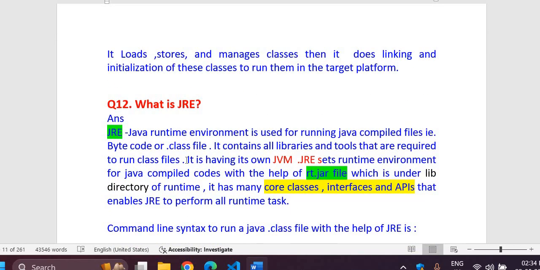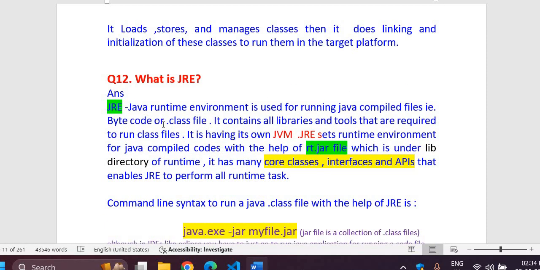Now what is JRE? This is question number 12. JRE, Java Runtime Environment, is used for running Java compiled files. Those compiled files are bytecode files. It contains all libraries and tools that are required to run class files. It has its own JVM. As I said, at compile time there is a JVM, and at runtime there is again a JVM, and it also has your jar files, the rt.jar runtime jar file. JRE sets the runtime environment.